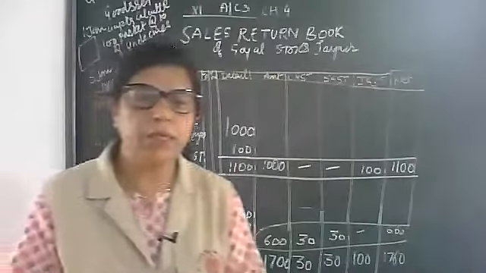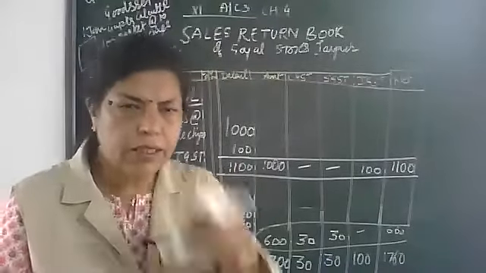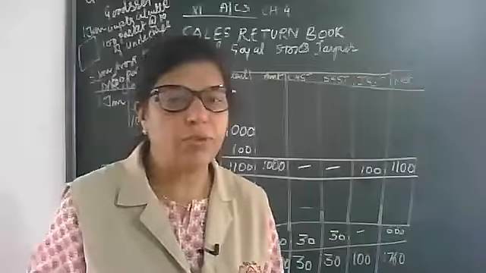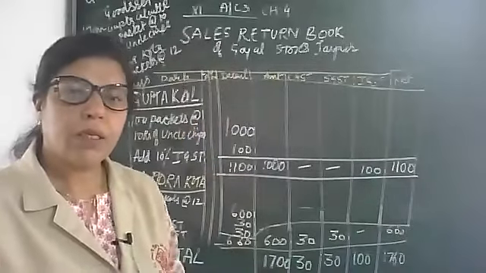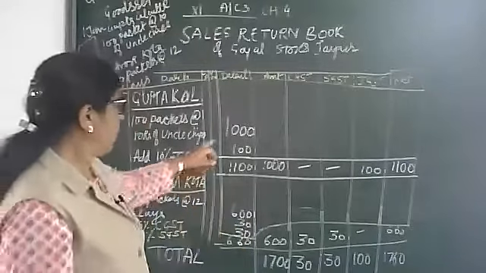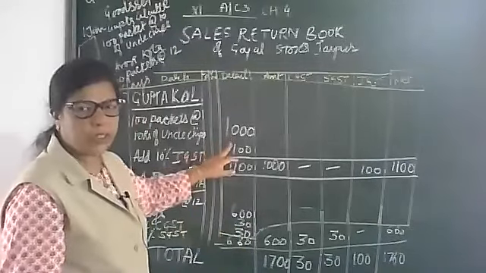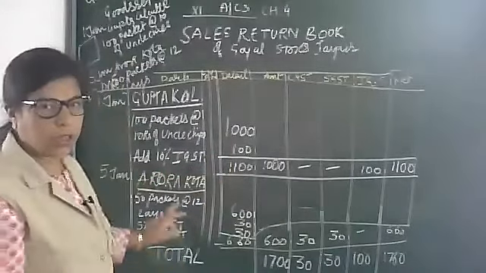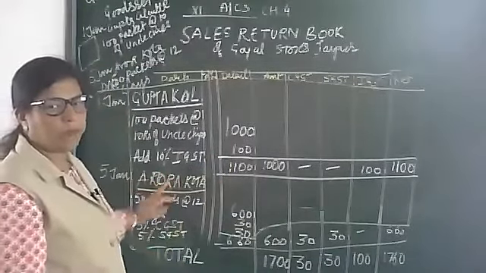Okay, now my question, Mayur: if there is trade discount, what to do then? Yes, we should subtract it. Very good. From here we subtract the trade discount. Okay. Now the second transaction. Aurora Kota.